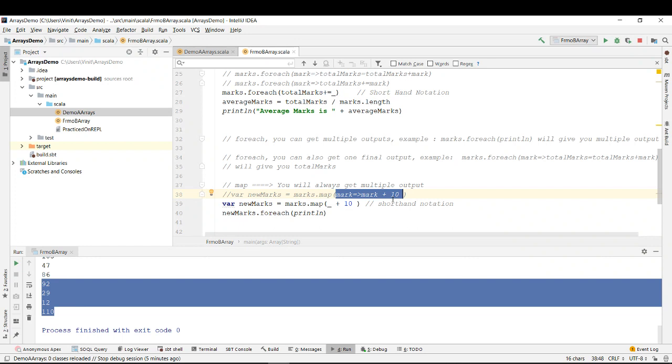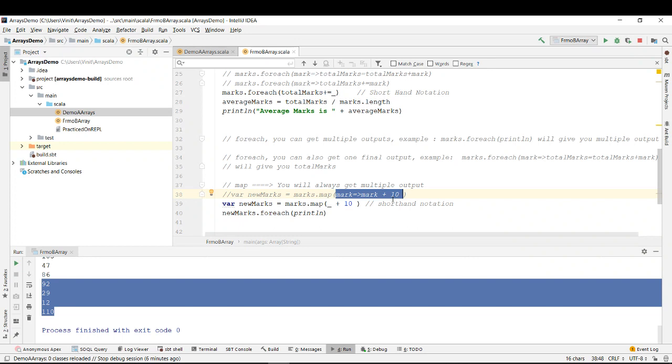So map and for each can do the same thing, but map can only do it for multiple elements. For each can be for both, but map is really very fast, right? Reason being, map already knows I want to do something to each and every element, so I can do it in parallel. Since map can do everything in parallel, map is fast, right? So who is better, for each or map?